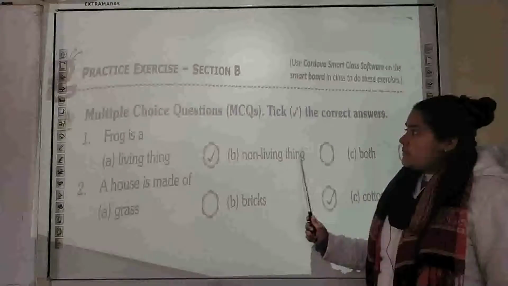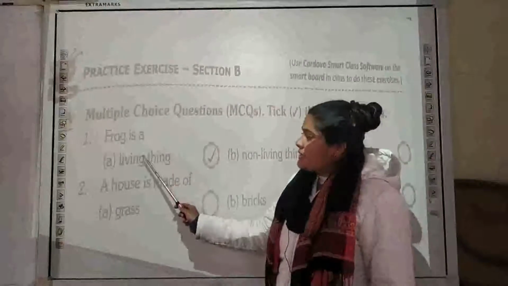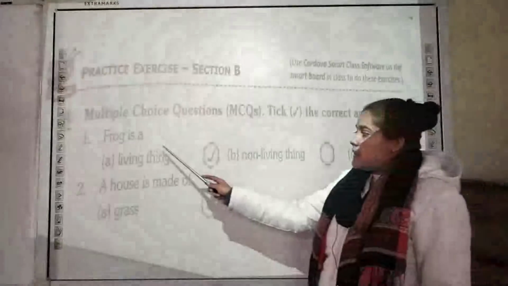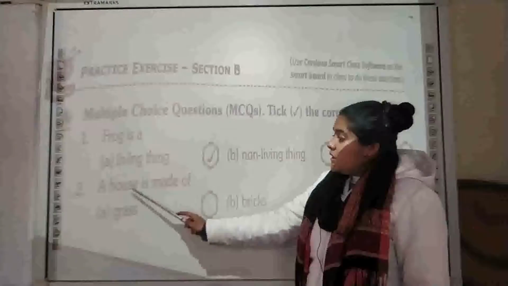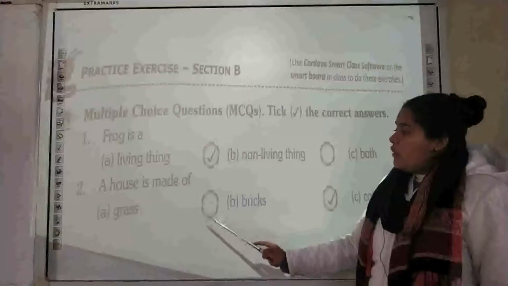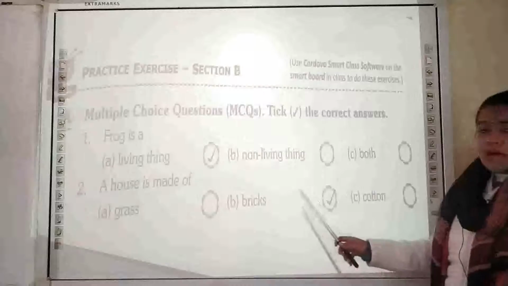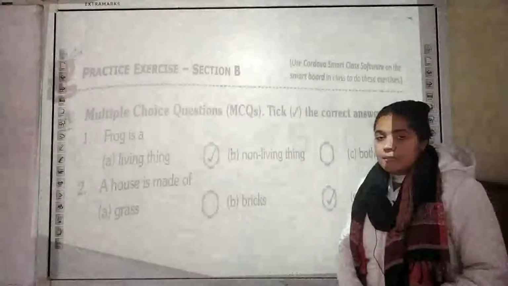Next is again a multiple choice question. A frog is a dash. You have to tell me this animal. This is an amphibian. That is a living thing. The next is, a house is made of what? Grass, bricks or cotton. If you see the houses, they are generally made up of bricks.